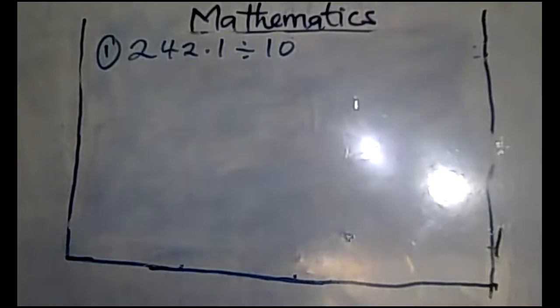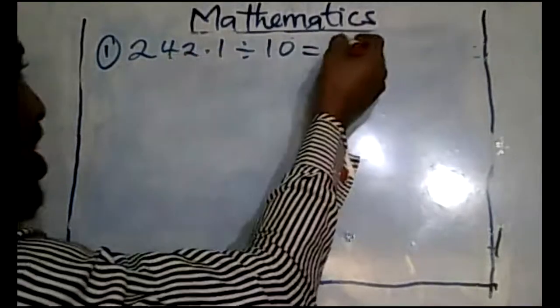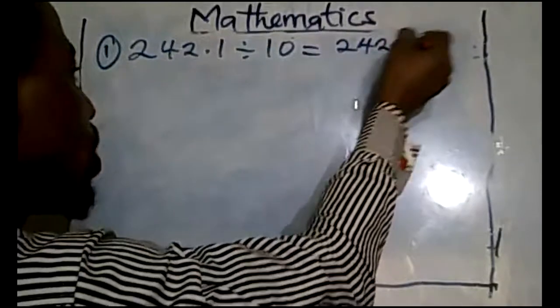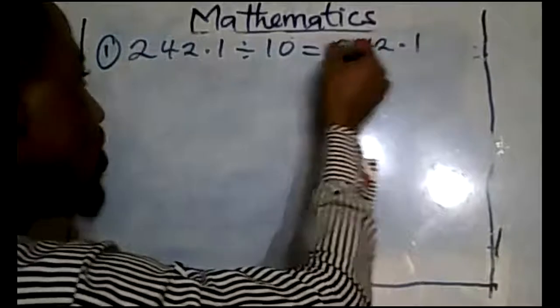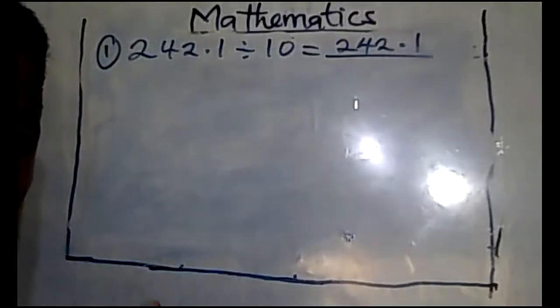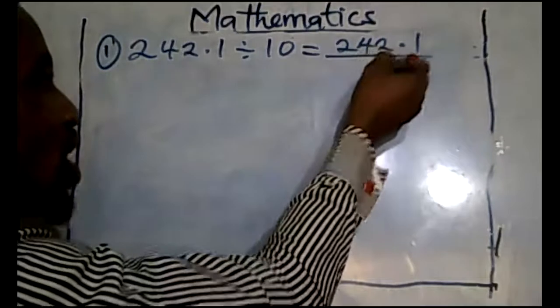What I'm saying is, write your dividend. Your dividend is the number you want to divide. That is 242.1 over your divisor. Your divisor is the number you're using to divide. So that will be over 10.